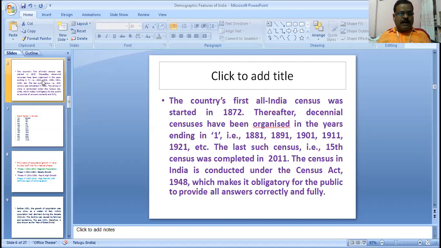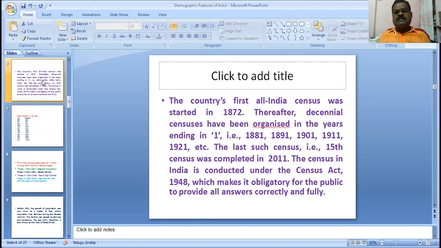First of all, demographic features of India. What is the population census of the country? The first all India census was started in 1872. Thereafter, decennial censuses have been organized in years ending in one, that is, every 10 years, to collect census data: 1881, 1891, 1901, 1911, and so on, in a scientific manner.